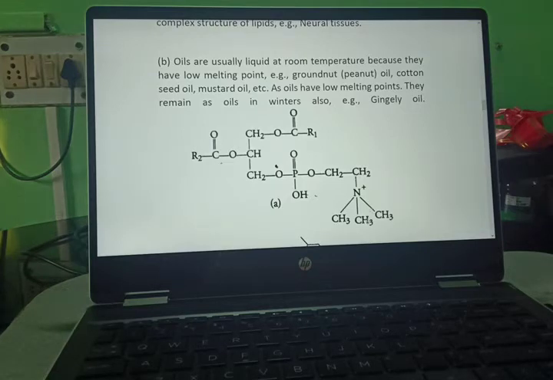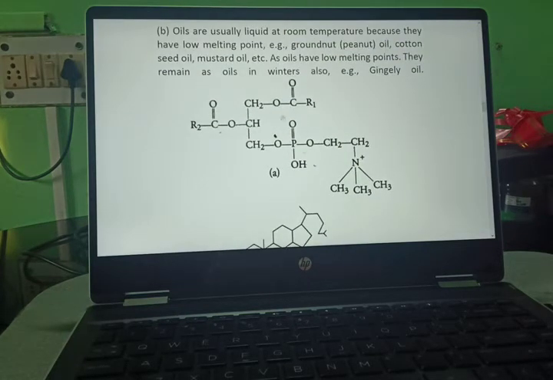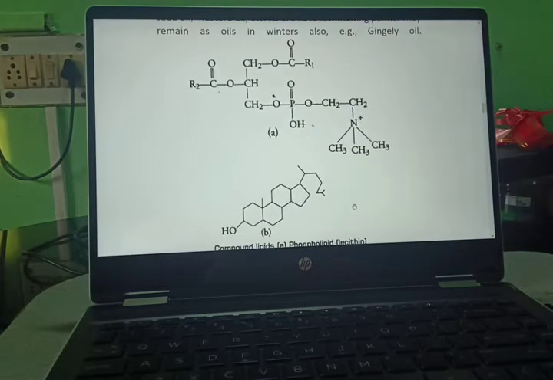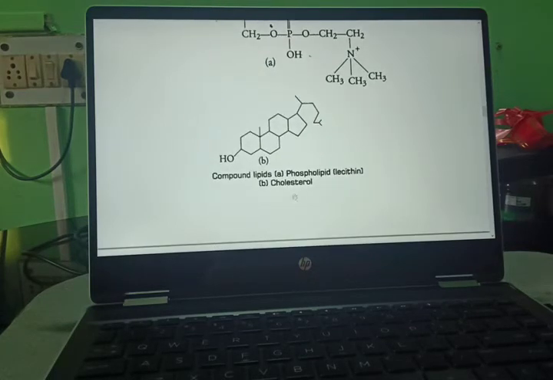Example, gingelly oil. Now here we can see this is R1, this is R2, this is phosphate molecule, here CH2 and CH3. Here CH2-COO-R1, CH2-COO-R2. Now here CH2-PO4H, CH2-CH2, and then the amino acid, and from here CH3 three times. This is a compound lipid.